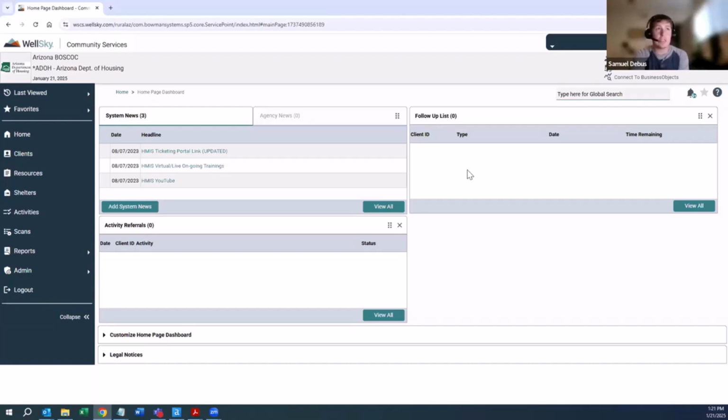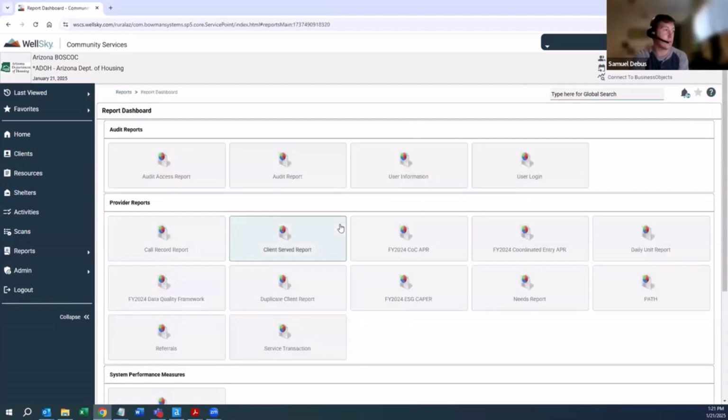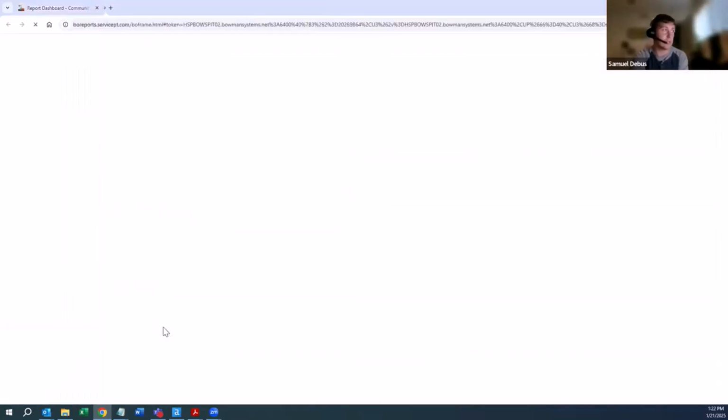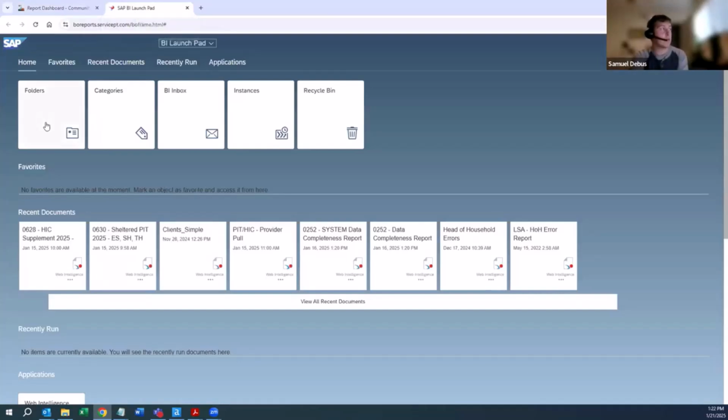There's actually a couple of ways to connect to Business Objects. I always connect up here through Connect to Business Objects. You can also go to Reports, and there is also a Business Objects button down here. Either one will get you to the same place. They both pop up a new tab, and we have a whole folder structure here. So we'll show you how to navigate to the reports in both Balance of State and Maricopa.